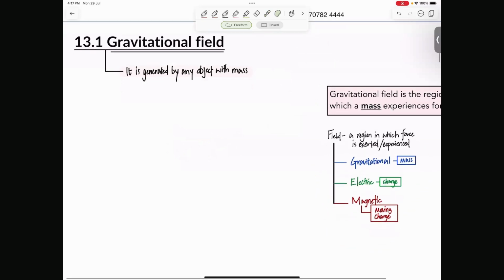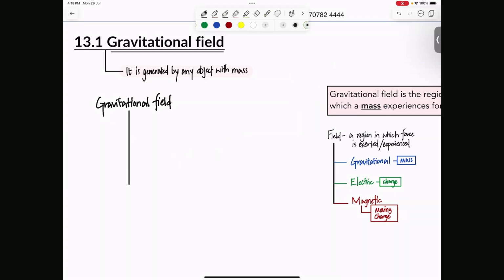Right, gravitational field. Now, for simplicity, our A2 gravitational field has some assumptions that we make. So gravitational field for A2, but just generally speaking. Okay, so the first thing that you need to know is that